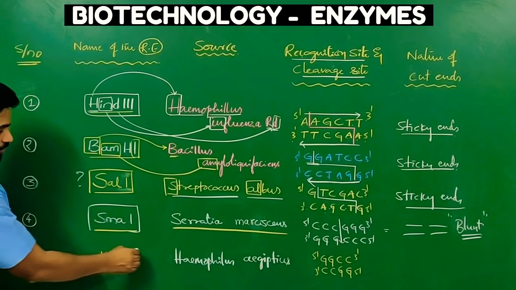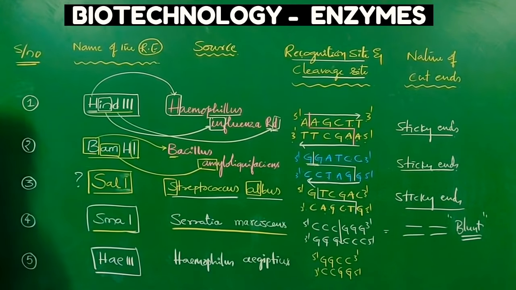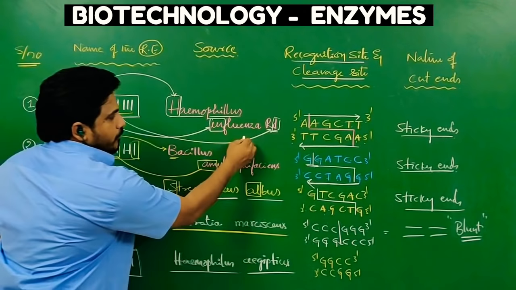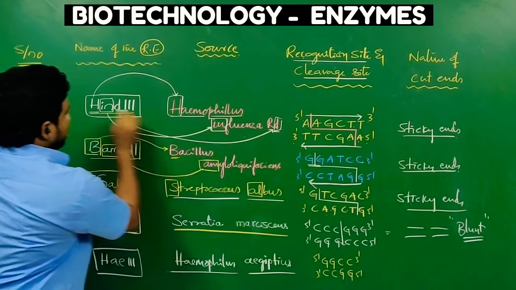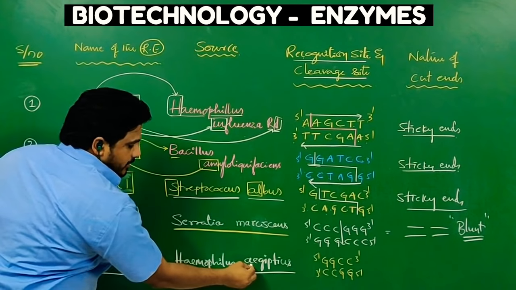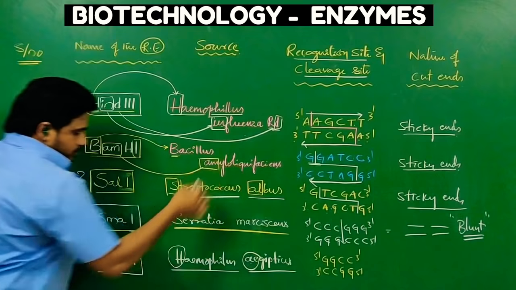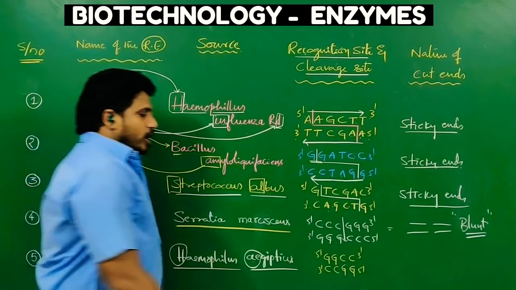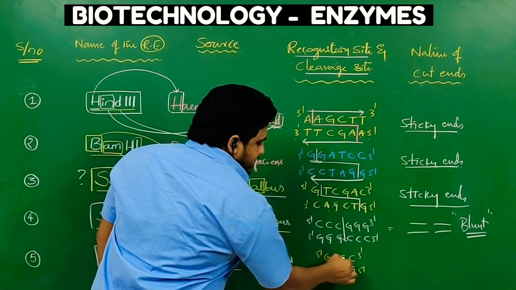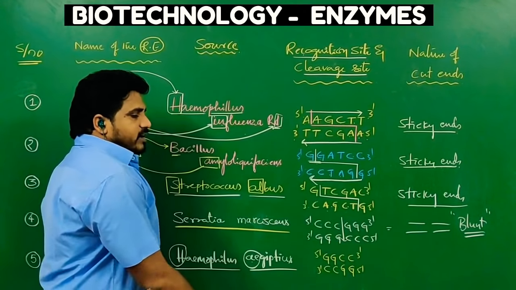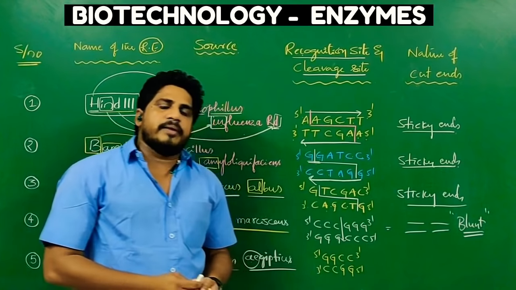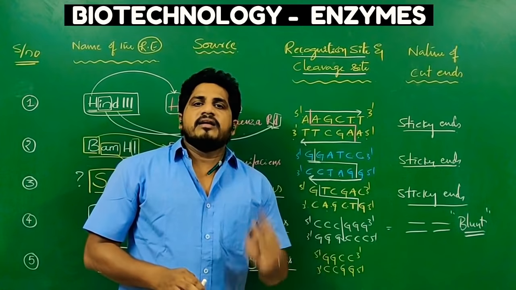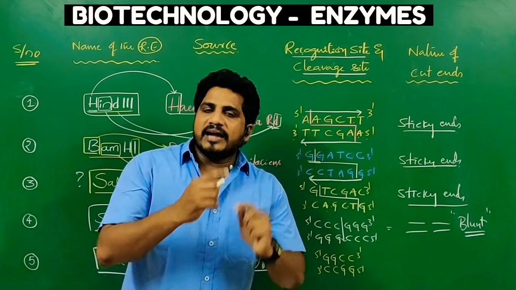Along with that, I mentioned another example, HAE3, from Haemophilus aegyptius. Haemophilus influenzae gave HIN; here Haemophilus aegyptius gives HAE. This strain is 3, that's why HAE3. It identifies GGCC, but here there are only 4 nucleotides. Don't think that a palindromic sequence is always made up of 6 nucleotides. Wrong. It can be any number, but it should follow the rule of anti-parallel reading.